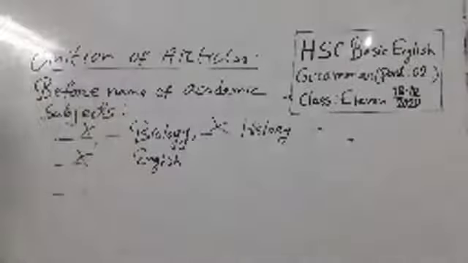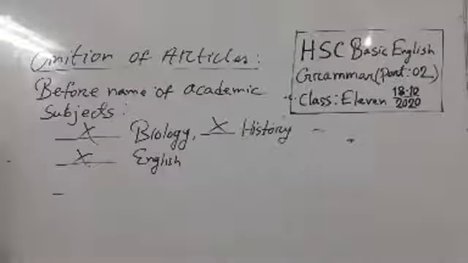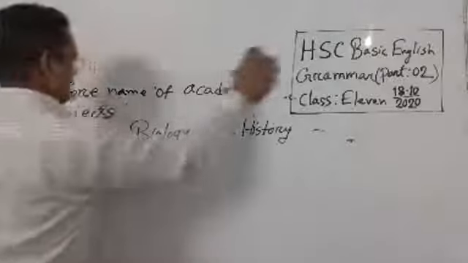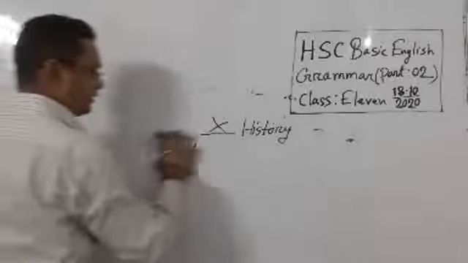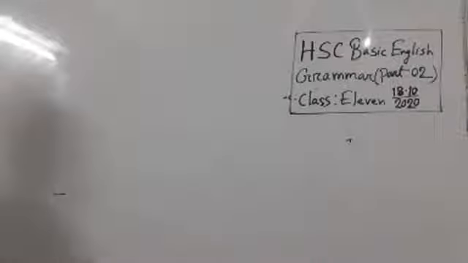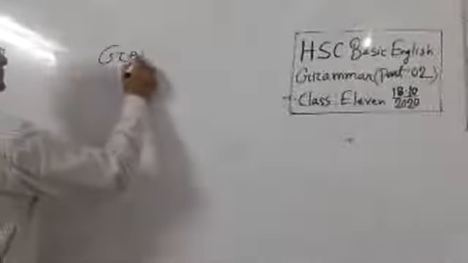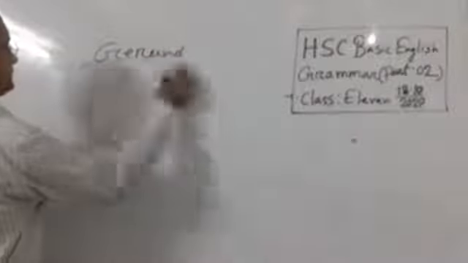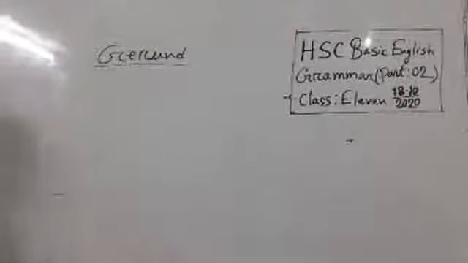Let's go for another grammatical topic. Gerund. Do you have any idea about gerund? Do you hear the word gerund? Who can say what is gerund? Gerund are words that are formed with verb but act as noun.